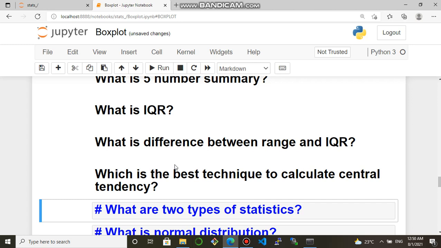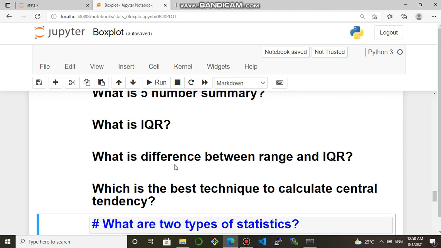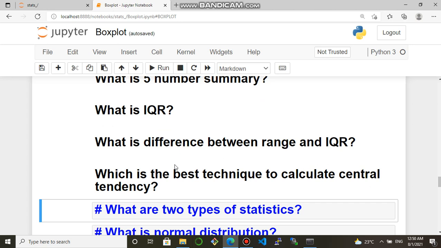If categorical data is there, suppose male, male, female, male, male, female, male, like that, then depending on frequency, central tendency can be calculated using mode. So there is no fixed answer for that. According to the situation, you should calculate central tendency by using any one of mean, median and mode.